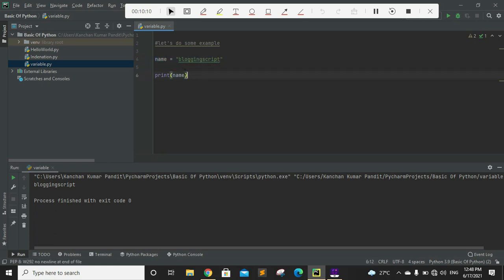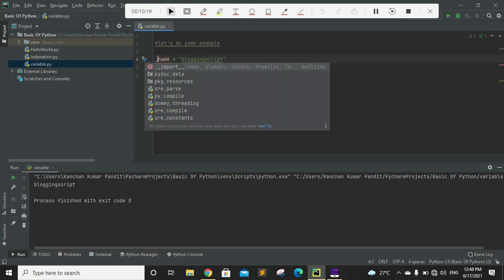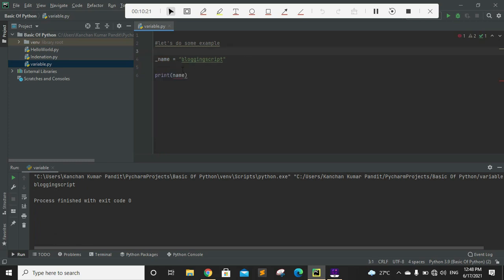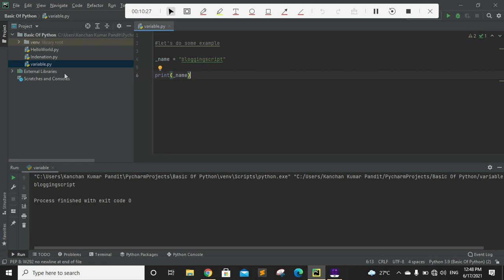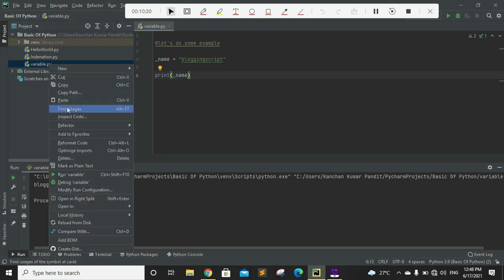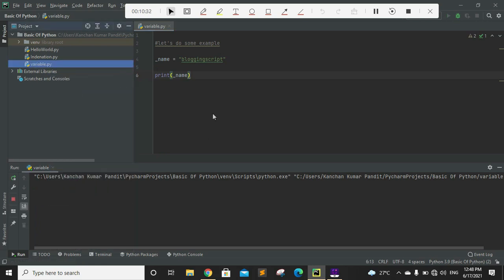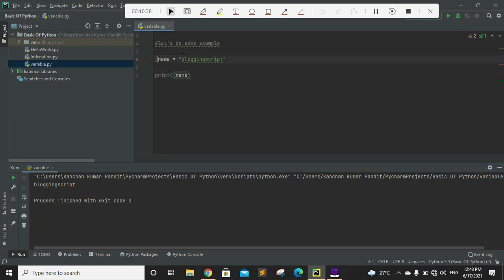Okay, so now let's do one thing. We are allowed to use a special character, right, in our variable name. So let's give it an underscore before the name of the variable and try to access the same variable. Now we'll run this program again and see if we get any errors or not. Okay, so still there is no error. That means you can use the underscore character, following the rule, and there will be no error.